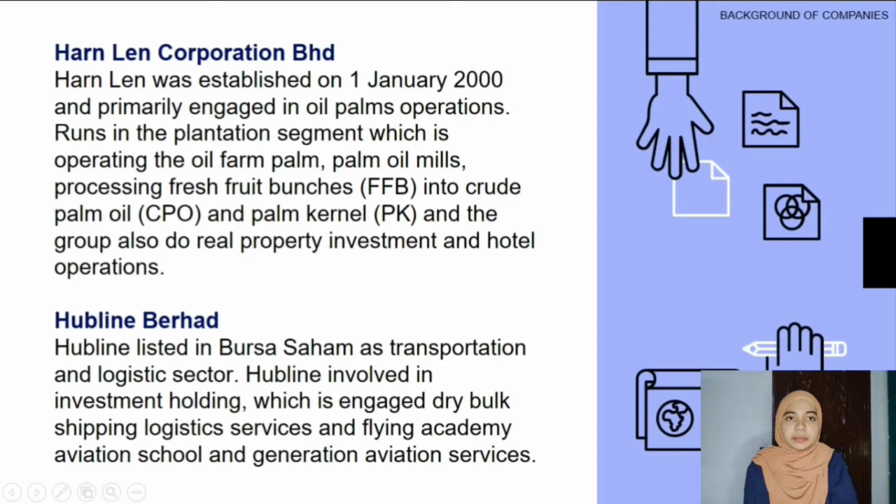So for Hubline Bhd, Hubline was listed in Bursa Saham in the transportation and logistics sector, and the company is involved in investment holding, dry bulk shipping, logistics service, and a flying academy, aviation school and general aviation service.